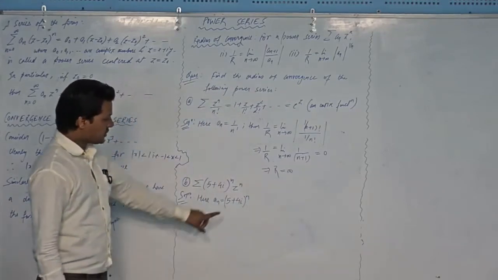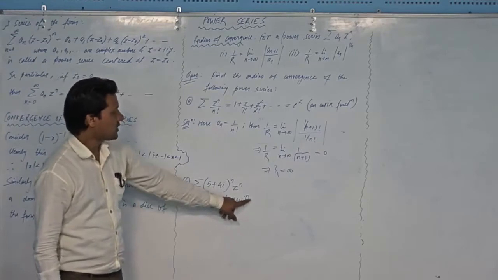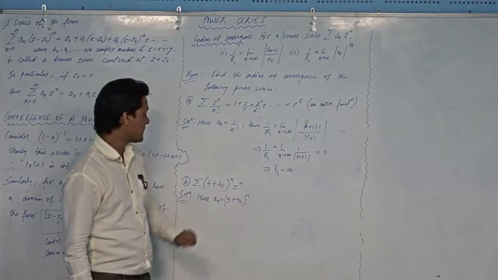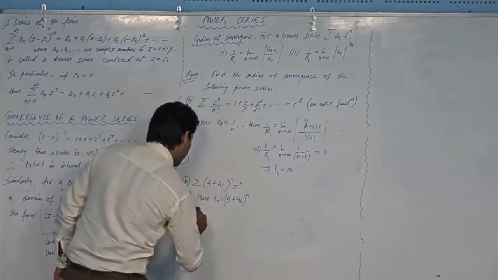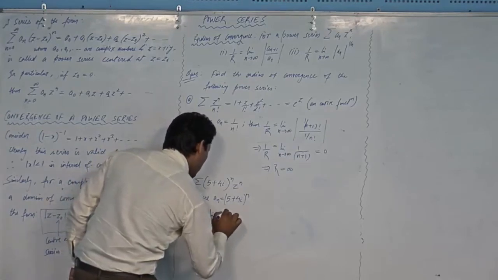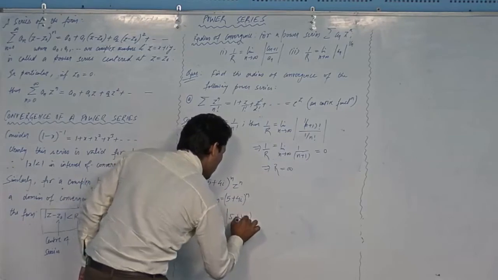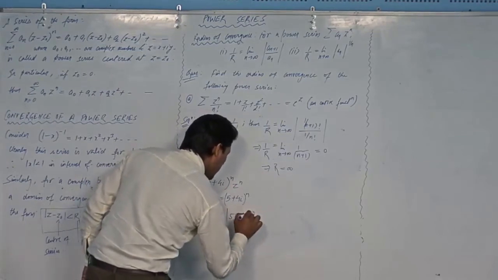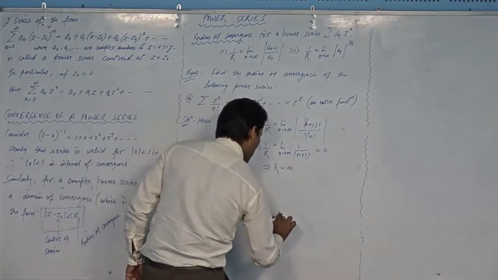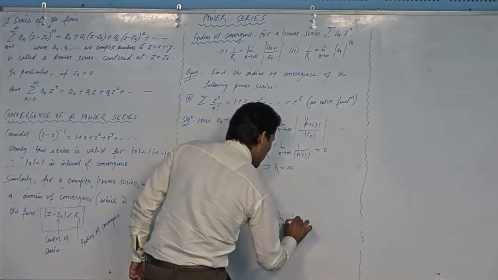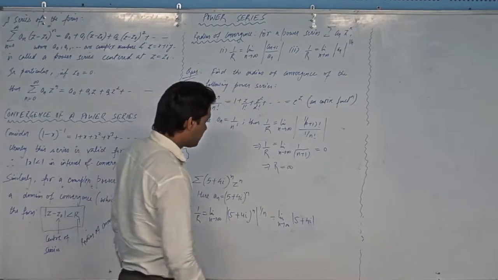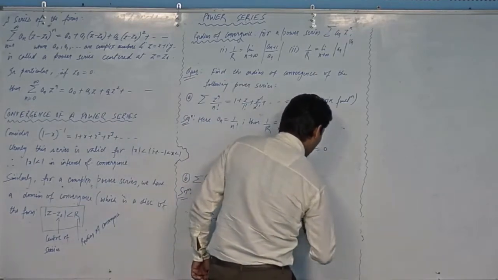Fine. Since this a_n is obviously of the form something to the power n, I will prefer this second formula, in order to cancel this n. So 1 over R equals the limit as n tends to infinity of the modulus of (5 plus 4i) to the power n, all to the 1 by n. That n is cancelled with this 1 by n. You will be left with the limit as n tends to infinity of the modulus of 5 plus 4i, and that will be 25 plus 16, that will be 49, right?